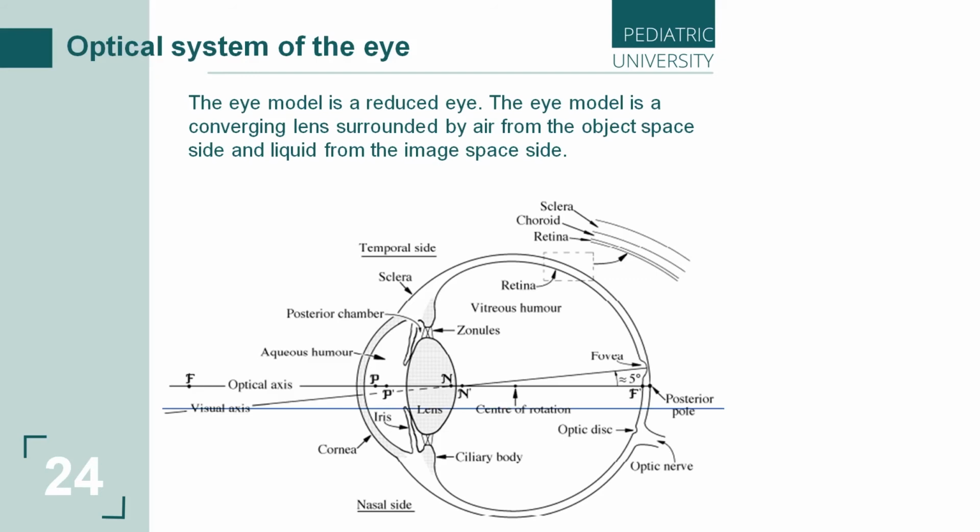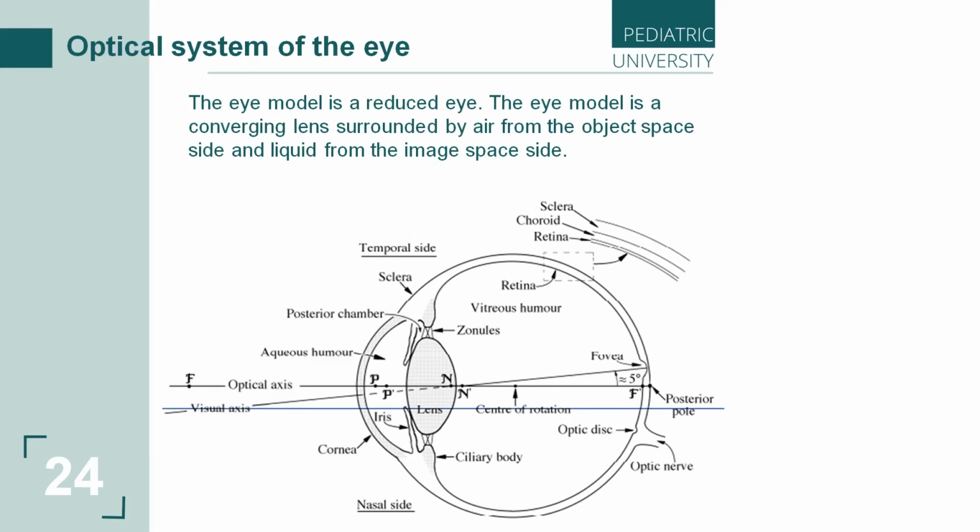The eye model is a converging lens surrounded by air from the object space side and liquid from the image space side. For example, around us there is air, and inside the eye there is water, liquid. The reduced eye is like a single lens.